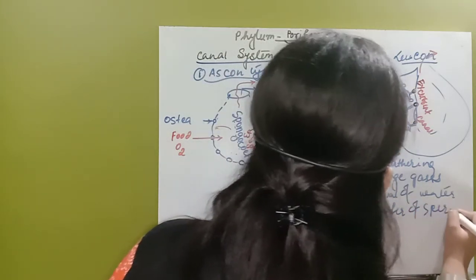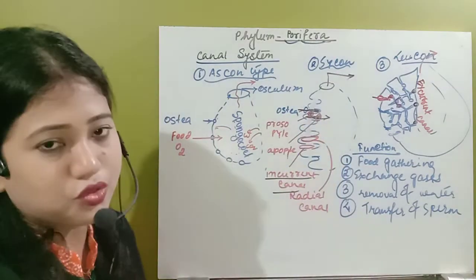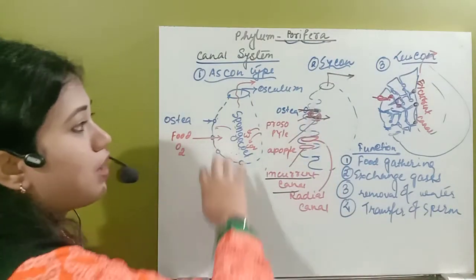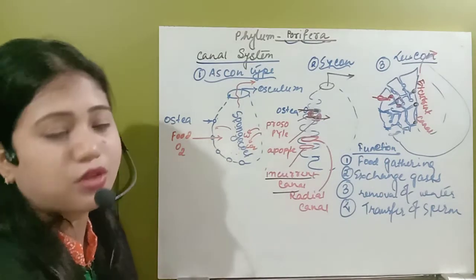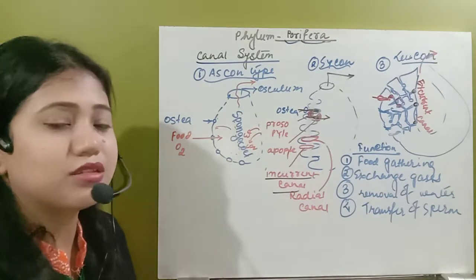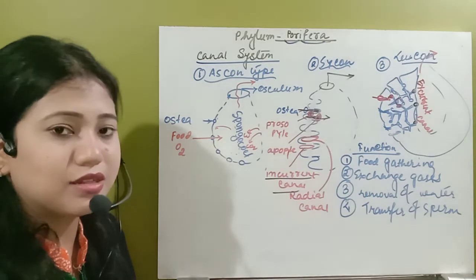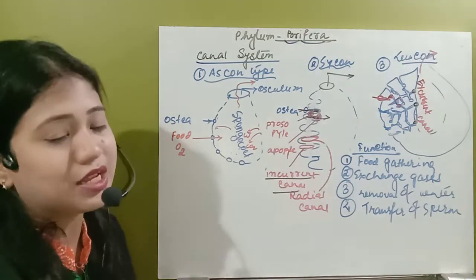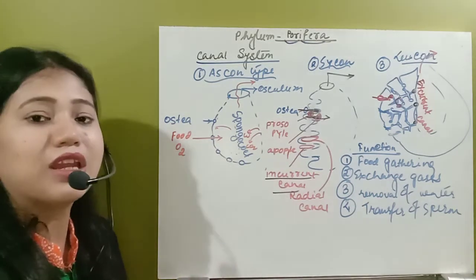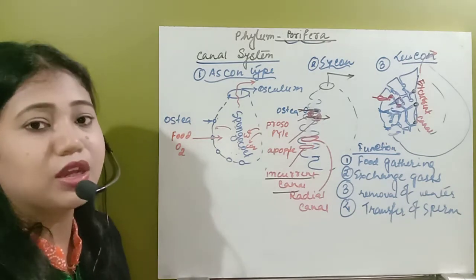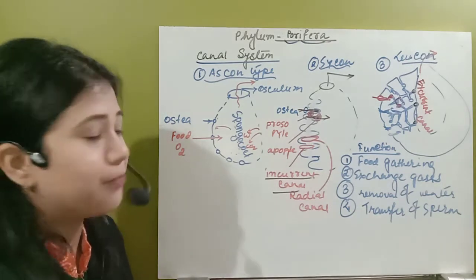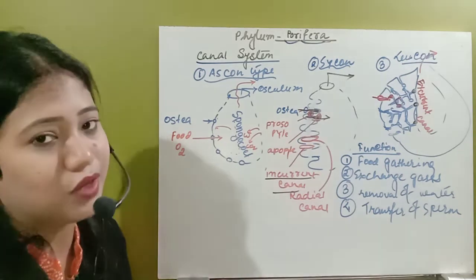So the sperm that is produced by one organism will be trapped and will come outside with the help of the osculum, and it will go into the water. Then, if that water enters a different organism, the spermatocytes will take that sperm. So from a different organism, the sperm will be trapped, and in the mesohyl layer, the sperm and the ovum will fuse. Okay, so this way the canal system will work.